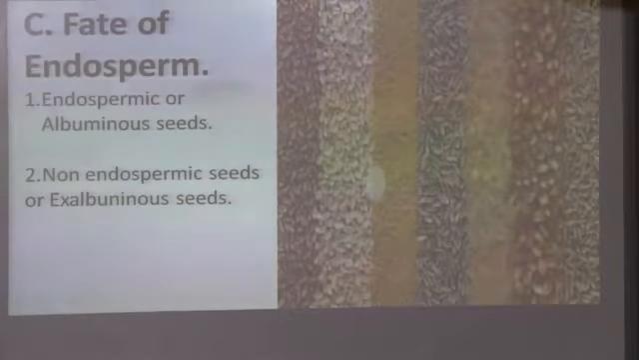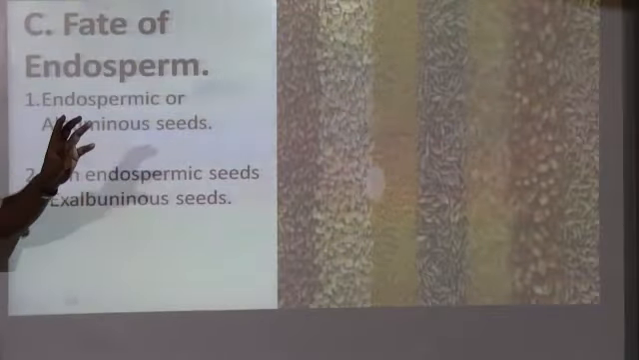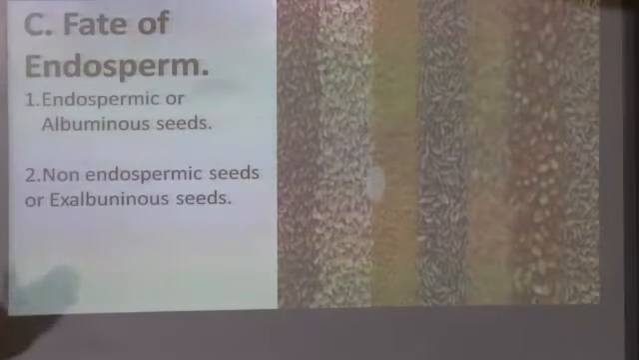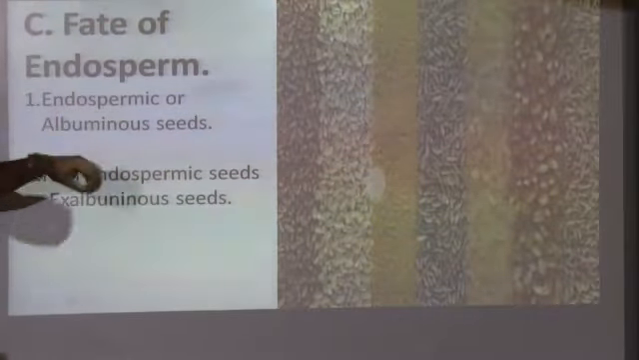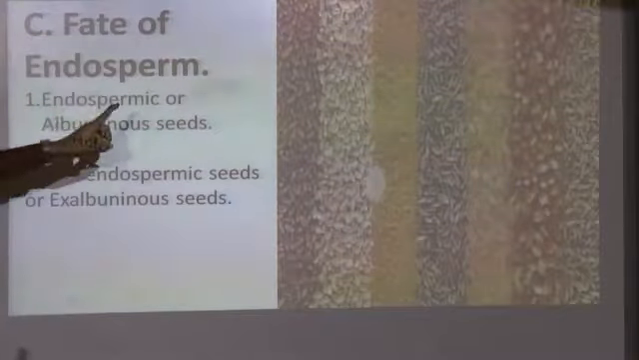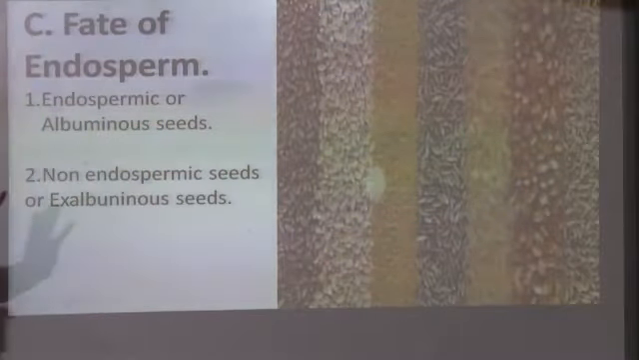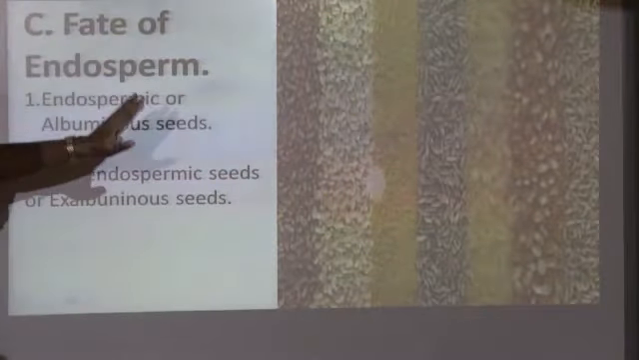So sometimes what will happen, in most of the Gramineae family, in most of the cereal crops, the endosperm persists, and thereby whatever nutrients are available, they are there in the endosperm only, which provides them to the embryo. So when the endosperm remains, when the endosperm persists, then it is called endospermic or albuminous seed. Mostly in all the cereal crops, that is rice, wheat, maize, and various other cereal crops, you will find they are all endospermic seeds because the endosperm remains.